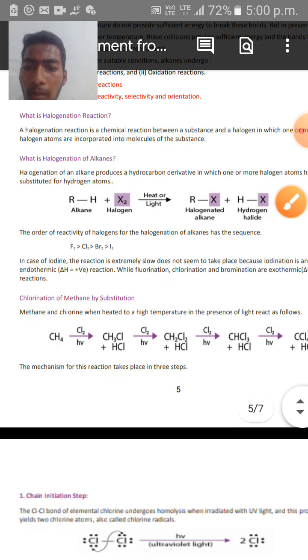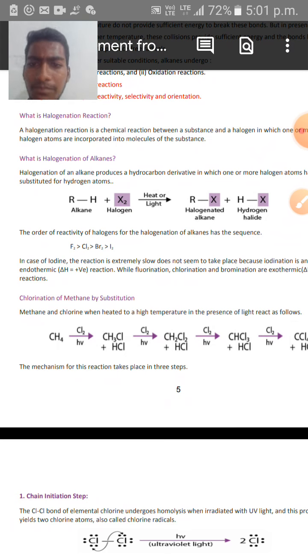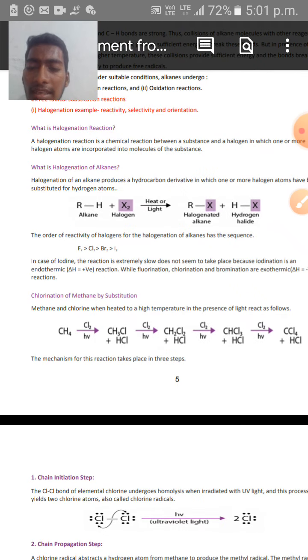The fluorine molecule is more reactive than the chlorine molecule, chlorine is more reactive than bromine, and bromine is more reactive than iodine. In the case of iodine, the reaction is extremely slow and does not seem to take place because iodination is an endothermic reaction, and delta H in this case is positive, as this reaction needs heat to be supplied.